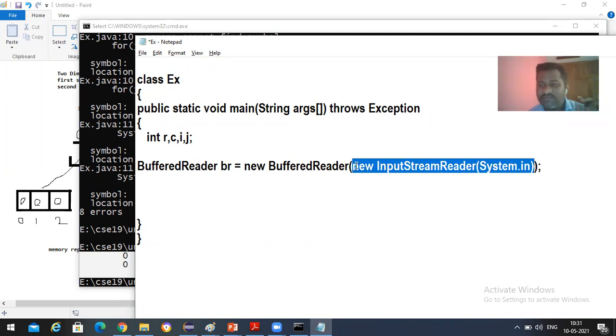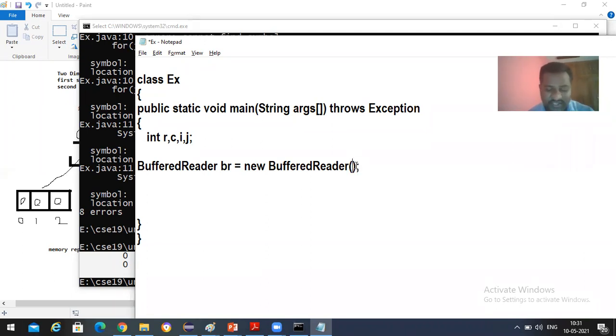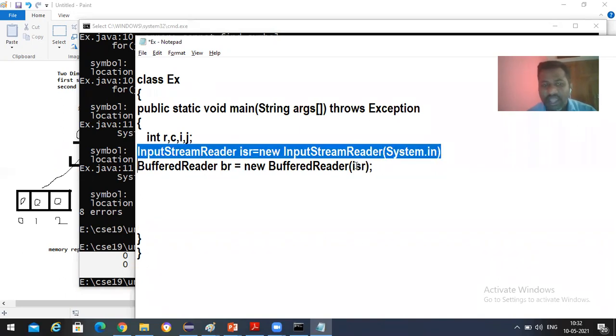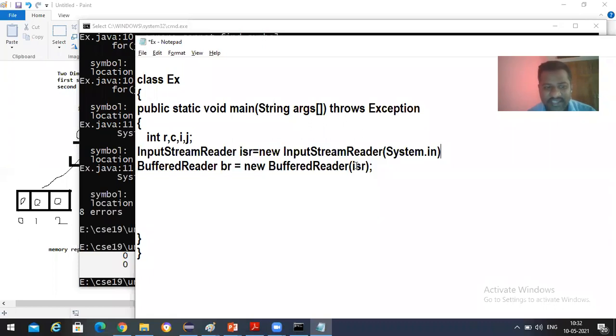Now I'm sending the InputStreamReader object to this. If you are facing some difficulty with this, we can take it like this: InputStreamReader isr is equal to new InputStreamReader, and this new InputStreamReader requires System.in. So I'm going to take isr like that, I can take here. Clear with this everyone? And why we are taking this isr over here, that I will discuss in unit 4. Don't worry about this.